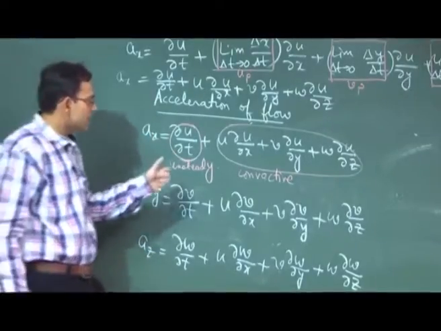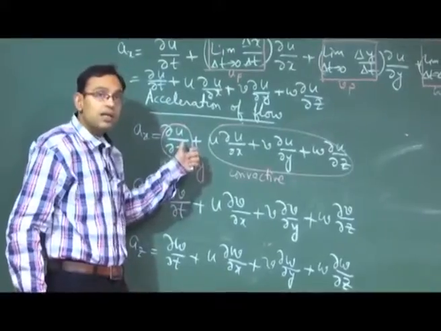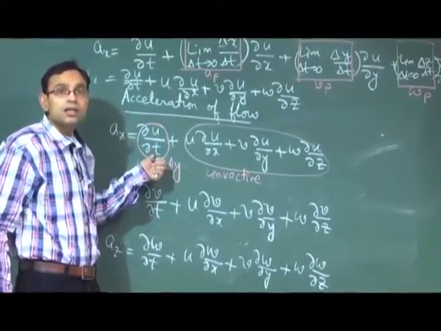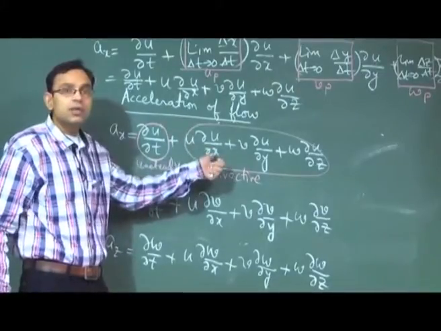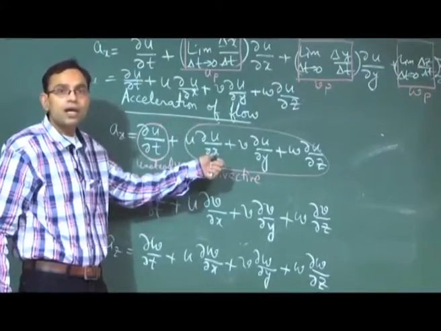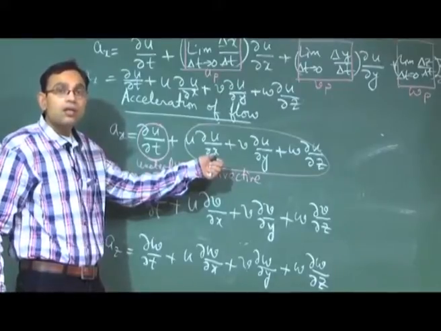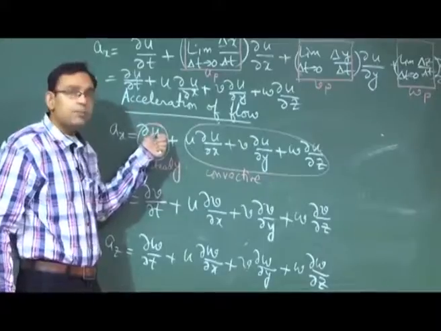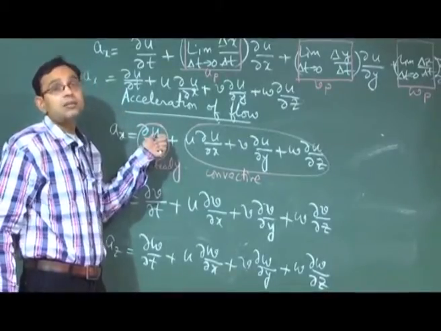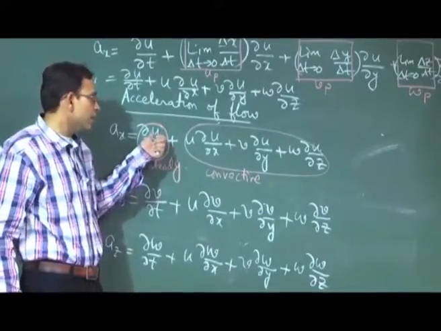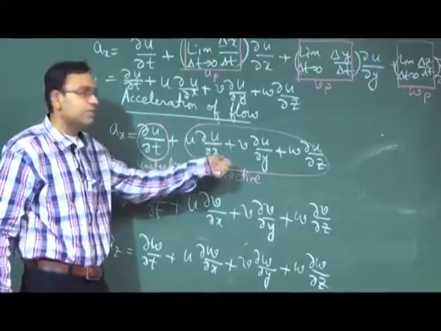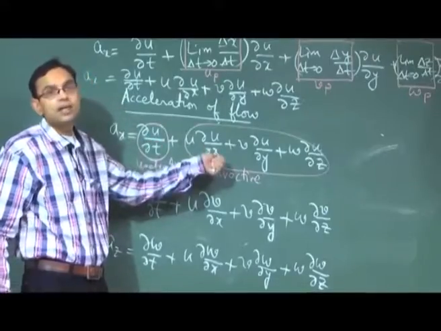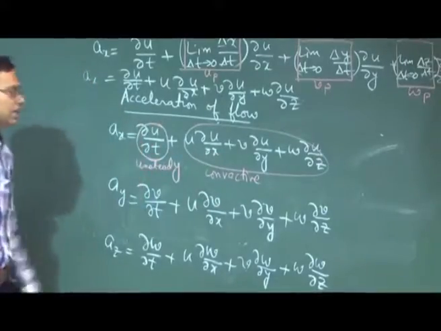That means it is very interesting, if the velocity at a given point is not changing with time, still the particle can have acceleration because of this. That means the flow may have acceleration. In another way, even if the velocity at a point is changing with time, the acceleration may be 0. How is it possible? Let us say this is plus 10 unit, this is minus 10 unit. Sum total is 0, although this is there and this is there. So all these interesting cases can be possible.